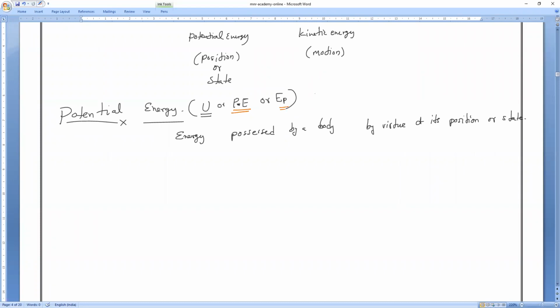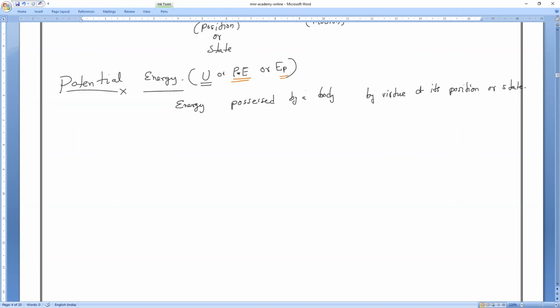Whichever is convenient for you, you can use it. No problem at all. U is also fine, but in 11th we basically use this U. Now, let us understand the examples of potential energy.